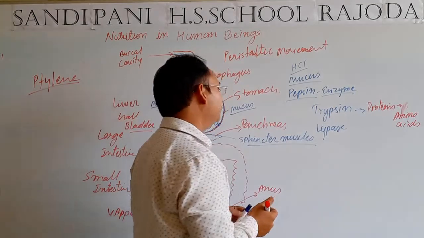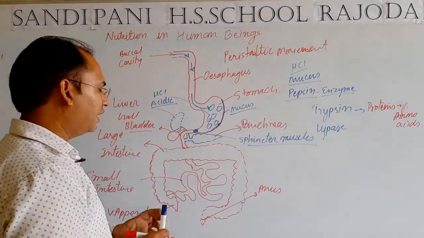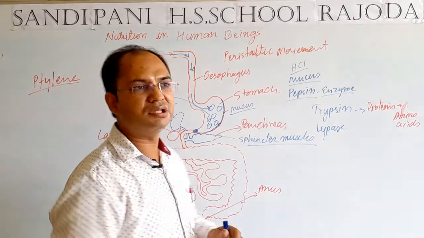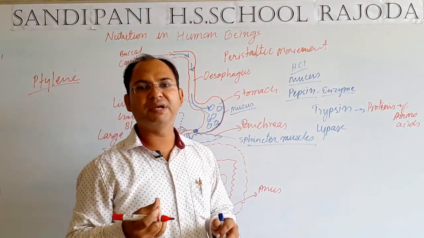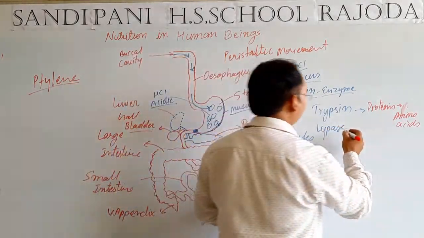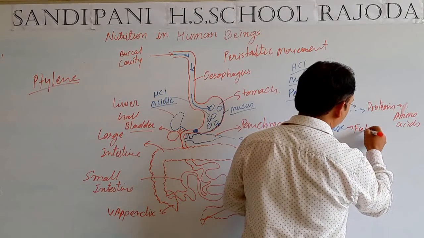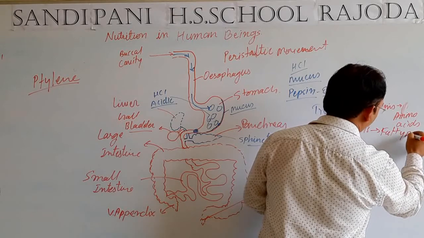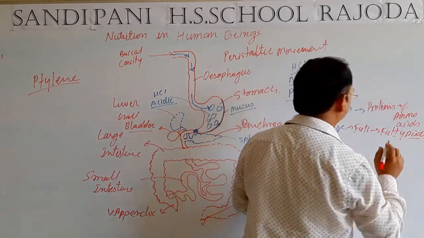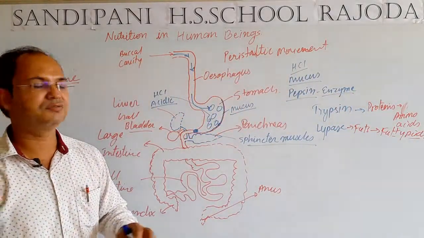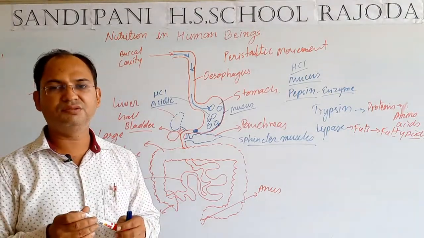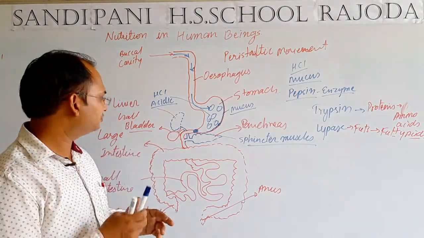And the second enzyme, that is lipase. The main function of lipase is to convert the fat into fatty acids. Lipase converts fats into fatty acids. These are the main functions of the two juices, that is bile juice and pancreatic juice.